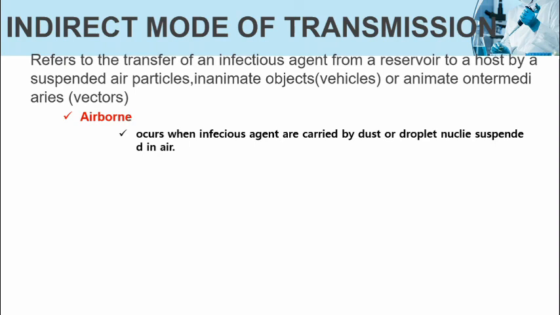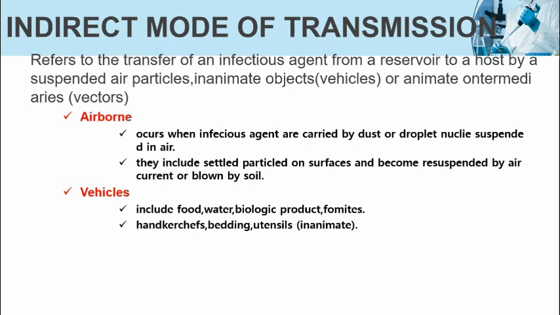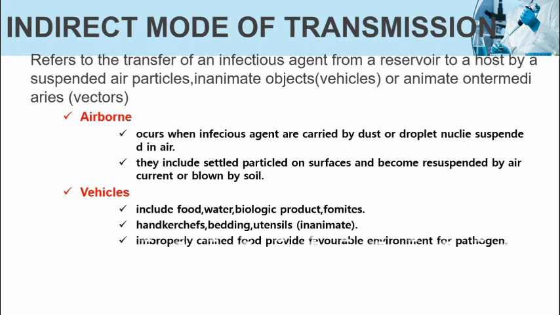They include settled particles on surfaces that become resuspended by air current or blown by soil. Vehicles include food, water, biological products, fomites, handkerchief, beddings, utensils. They are known as inanimate. Improperly canned food provides favorable environment for pathogens.